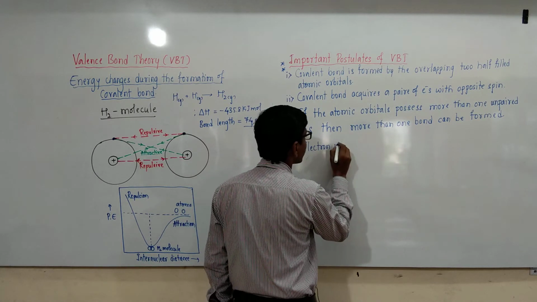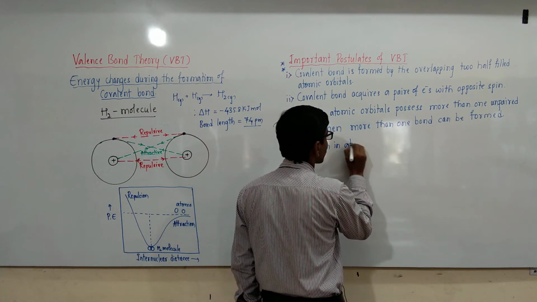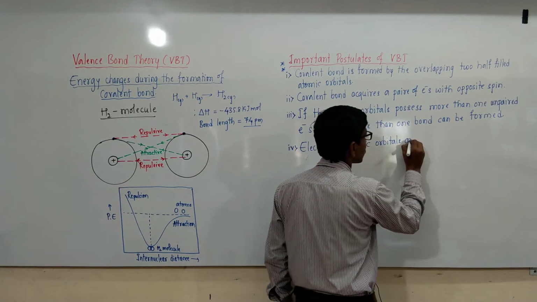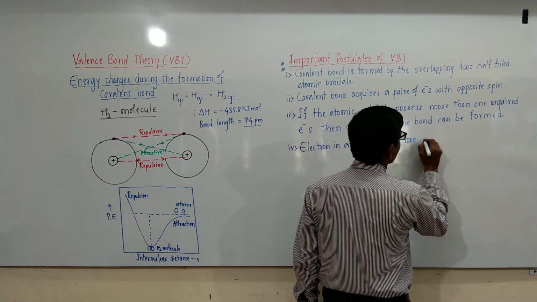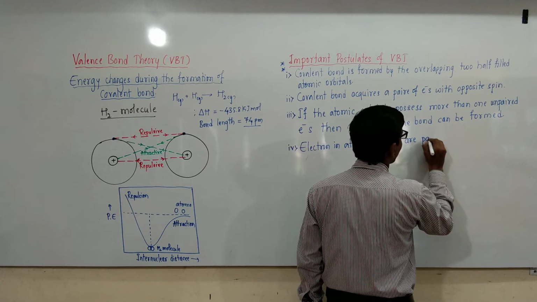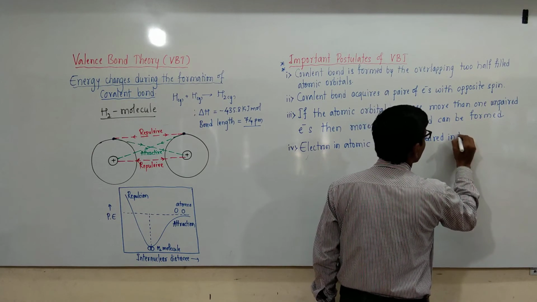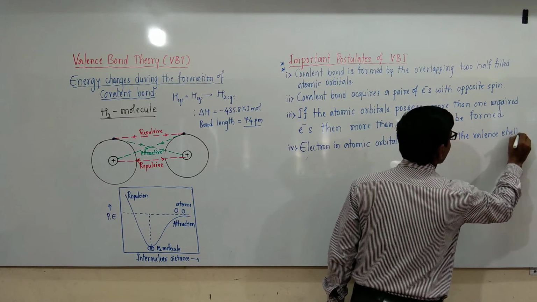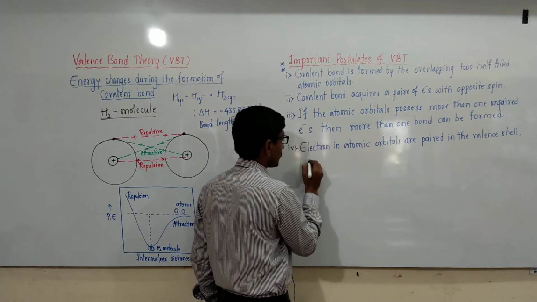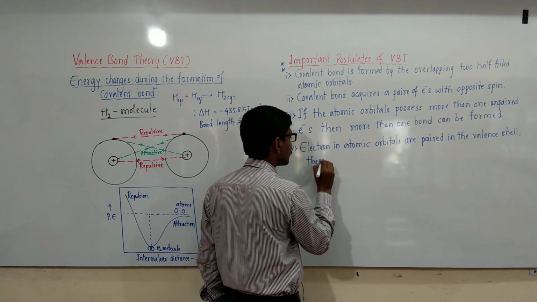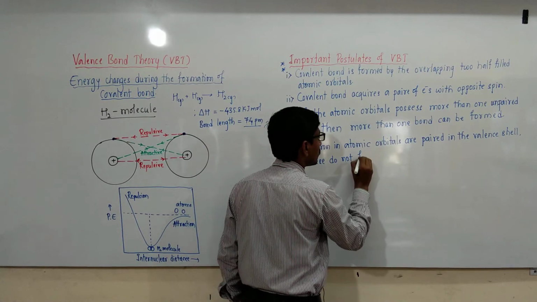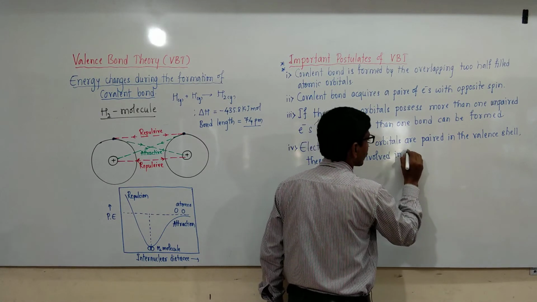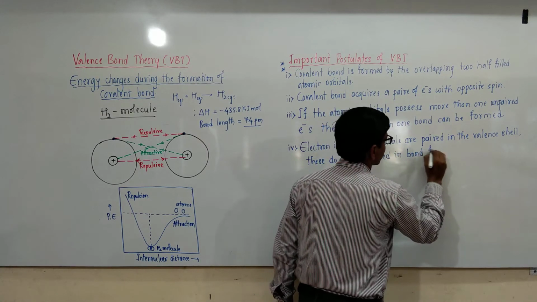If the electrons in the atomic orbitals are paired in the valence shell, these are not involved in the bond formation.